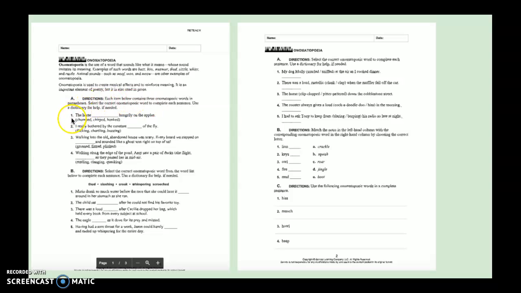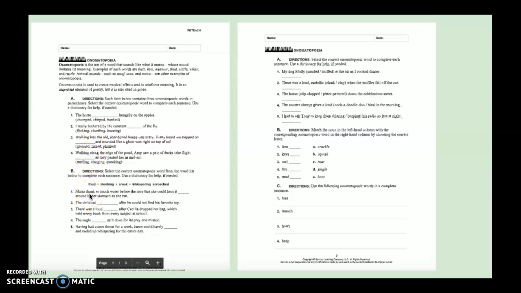So let's look at number 1. The horse blank hungrily on the apples. Is it chomped, chirped, or honked? You're going to circle the word that belongs on that line. And then that's how you would complete the other 3 as well.